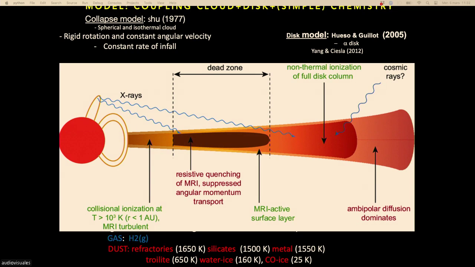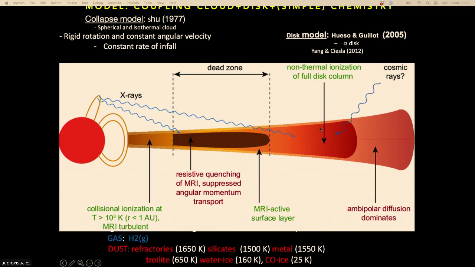And it was discovered around '92, '93, that when you have a little bit of ionization, the coupling with the magnetic field creates a very powerful instability that creates a lot of turbulence. That is called the magneto-rotational instability. And you can show that at very small ionization levels, the material becomes very turbulent.